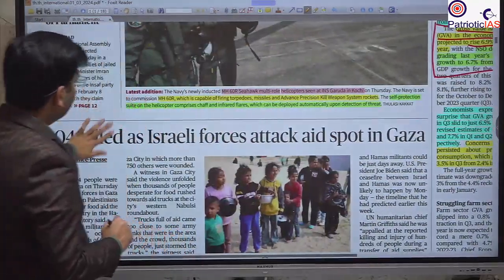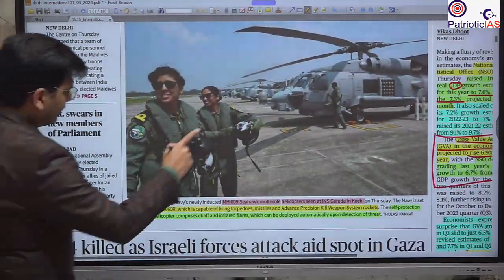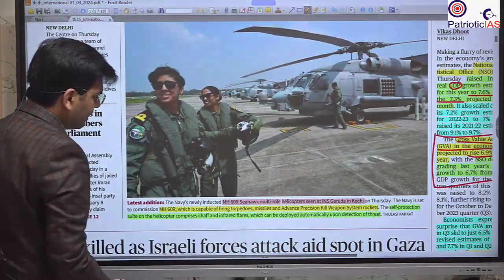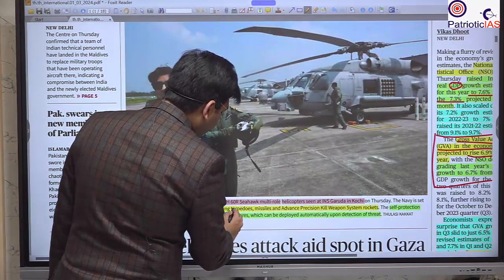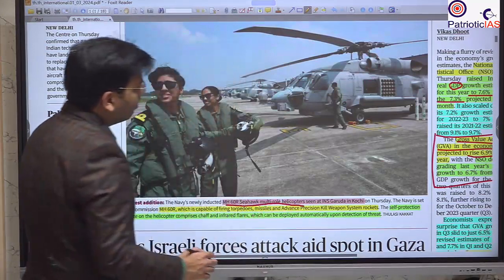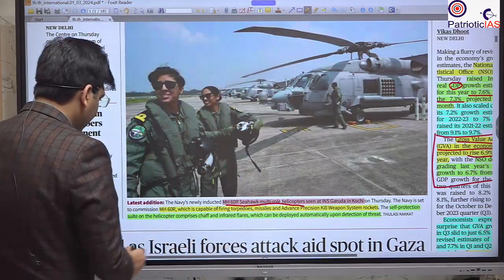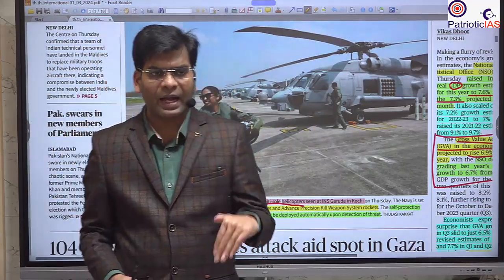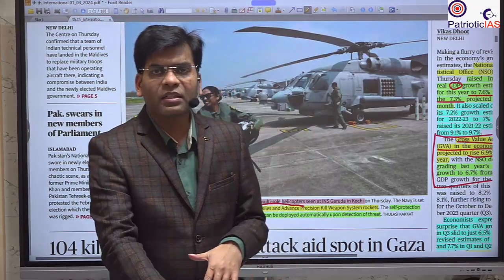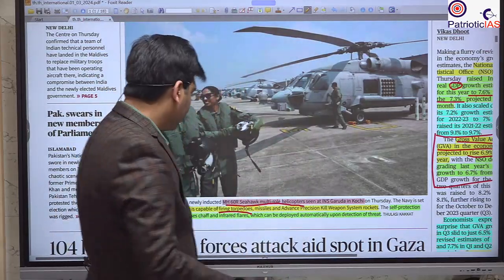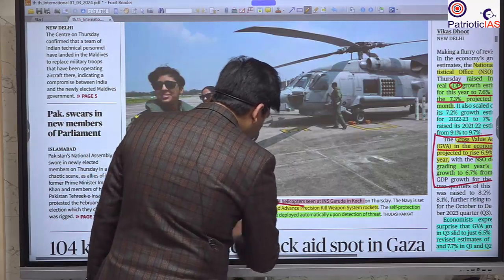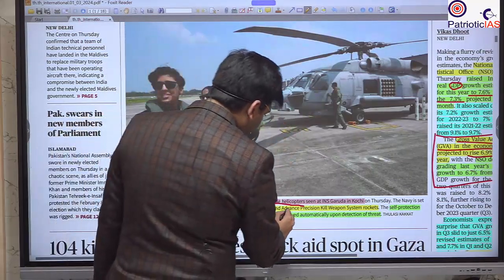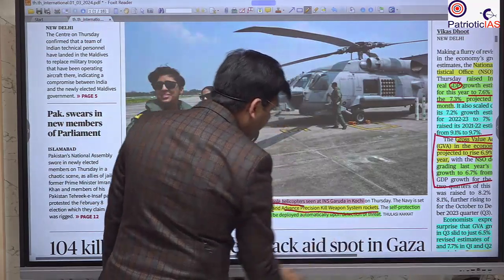Next important news, please see this picture. This helicopter is known as the MH-60R Seahawk multi-role helicopter. It is capable of firing torpedoes. What are torpedoes? Torpedoes attack the submarine inside the sea water, under the water. It is also able to load missiles and attack with the missile as well. Advanced precision kill weapon system.